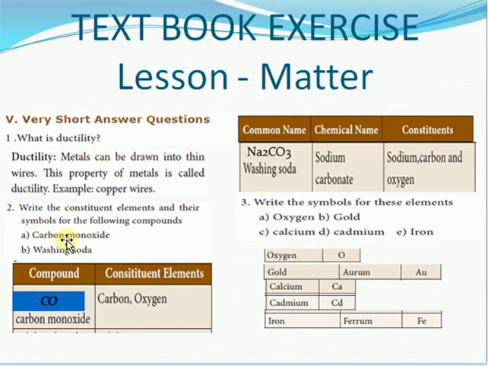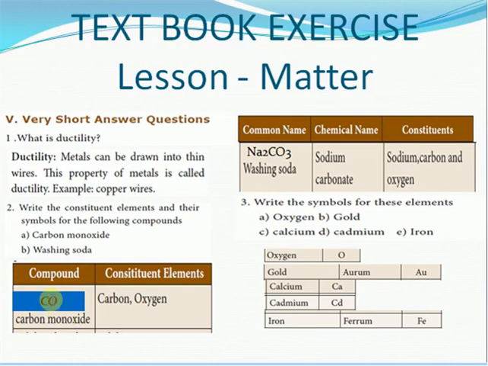Come to the next one, that is write the constituent elements and their symbols of the following compounds. They are not supposed to use the word symbol, instead they have to use formula. Their symbol means element symbol they are asking. So we will write down carbon monoxide.